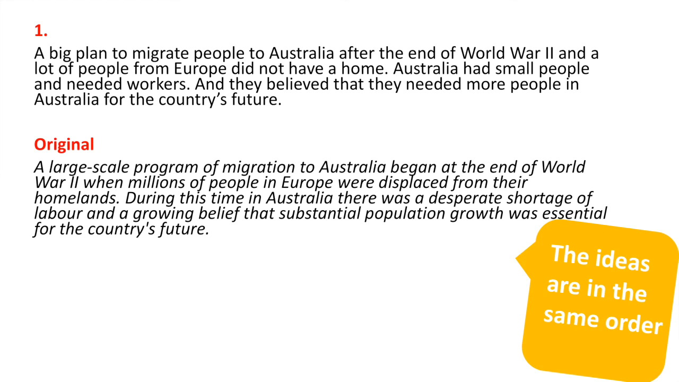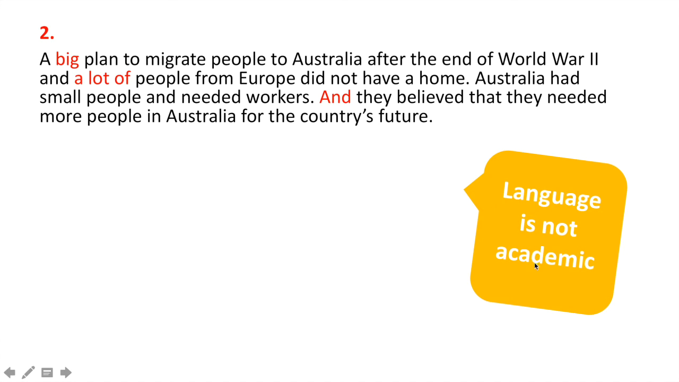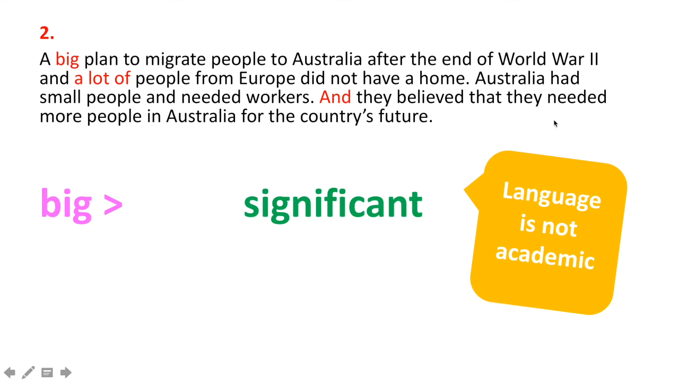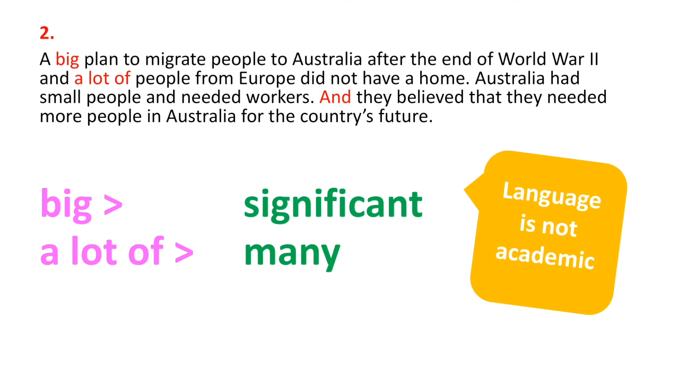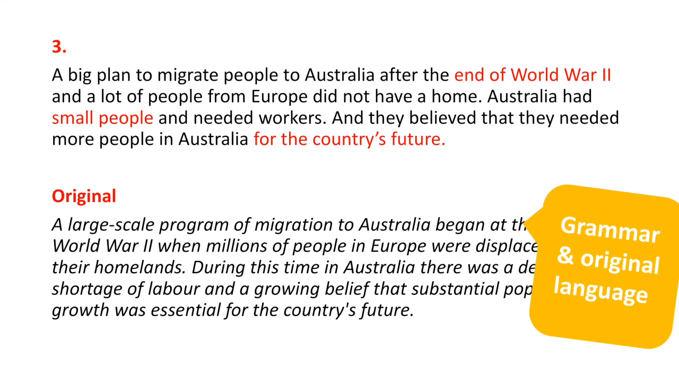The only thing that this person's done to paraphrase is they've gone word by word and they have just changed the synonyms. Now, another thing is the language is not academic. Big, change that to significant. A lot, use many. And, use furthermore. Now, a tip on sentence beginners, please do not start your sentence with and. Now, another problem is grammar and the original language.